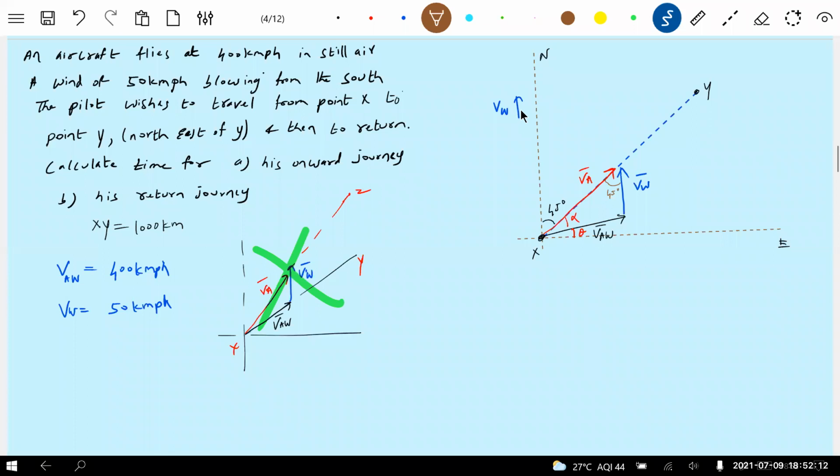Now what is our question? We have to calculate the VW, no? Sorry, VA has to be determined. This angle I don't know. VA is 450 kilometers per hour. I'm getting 433 somewhere.